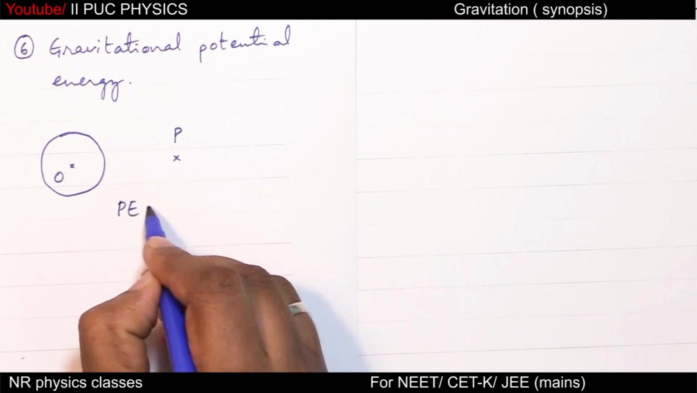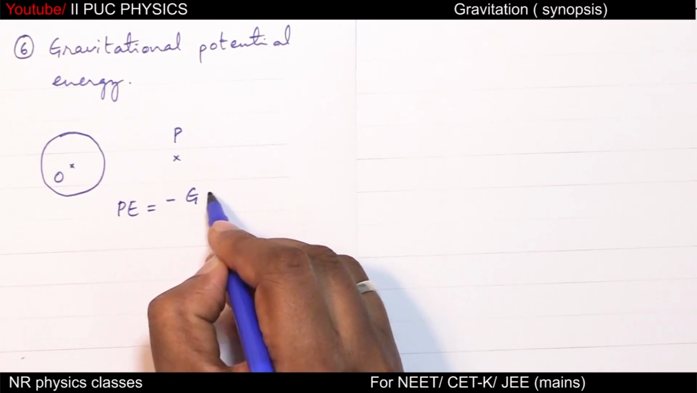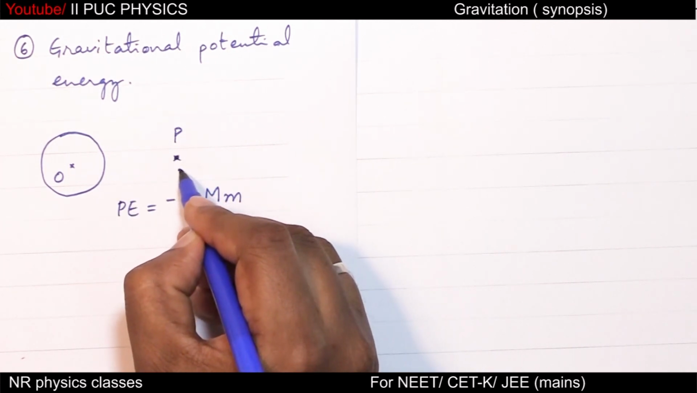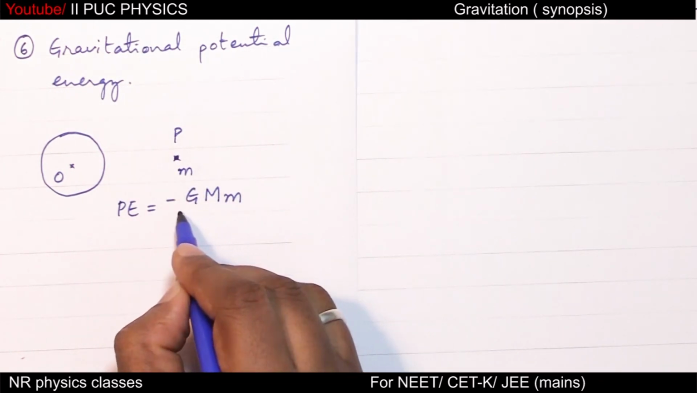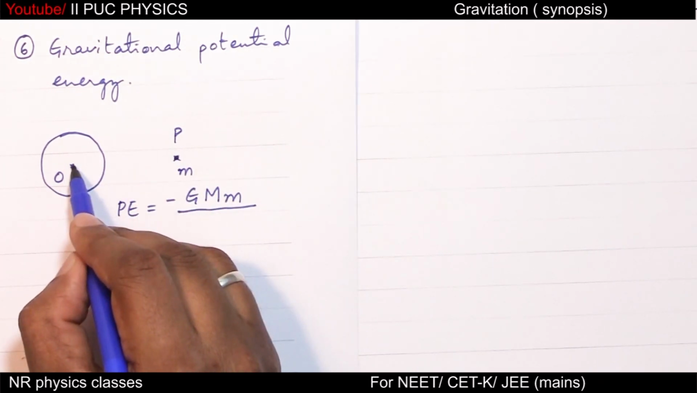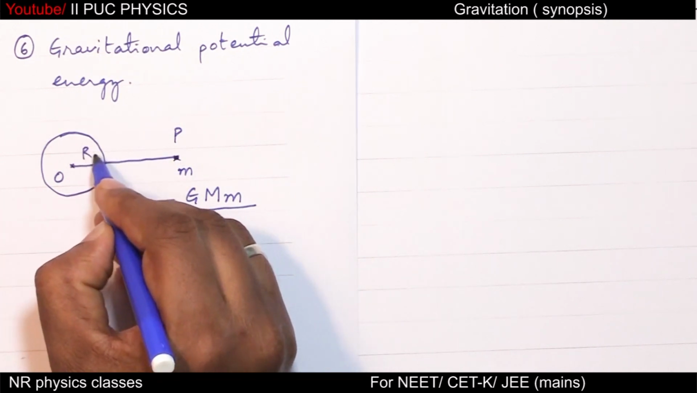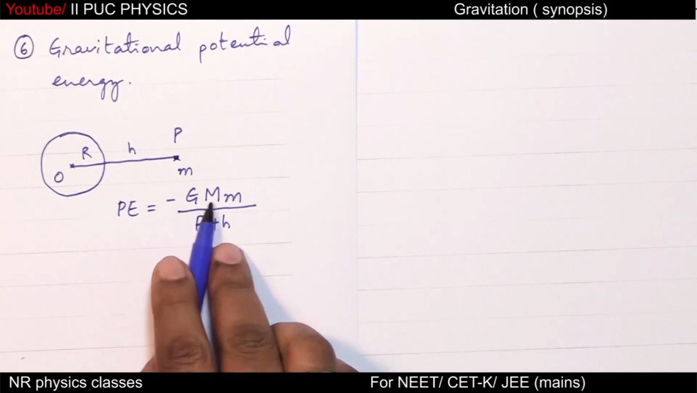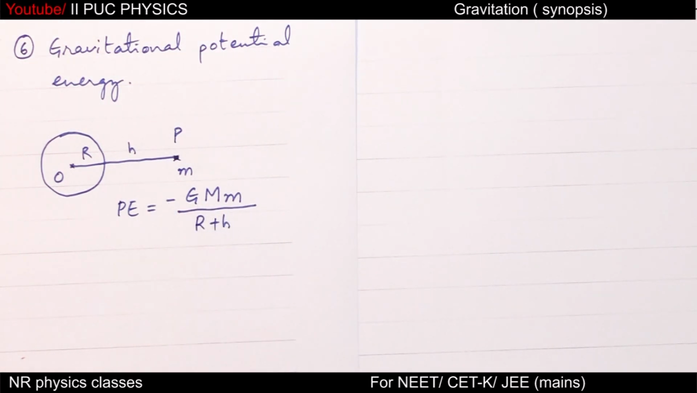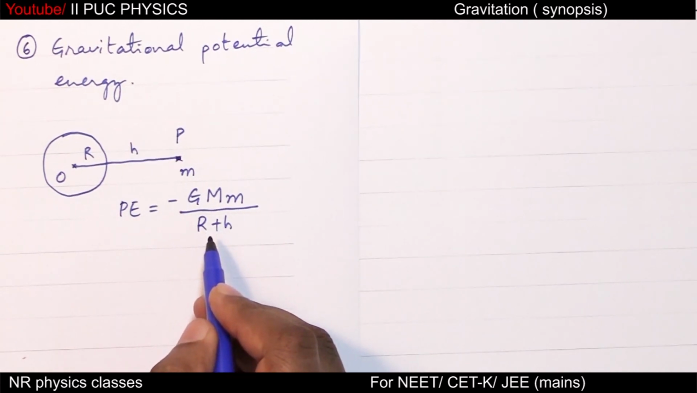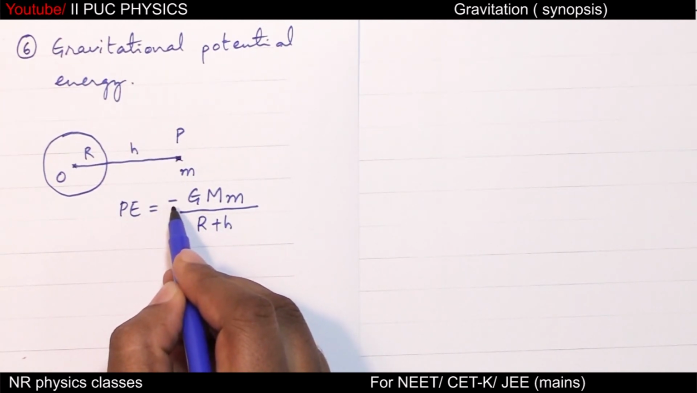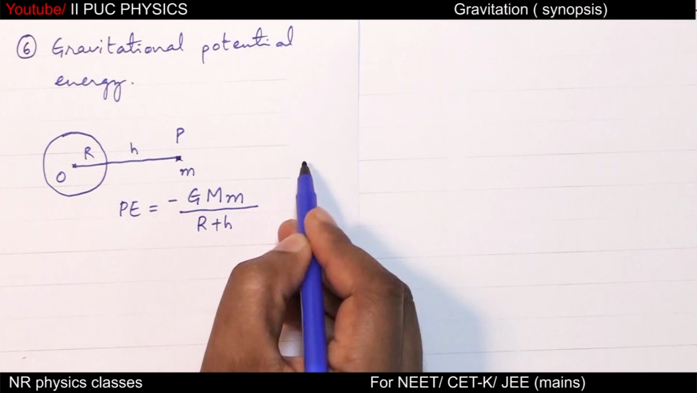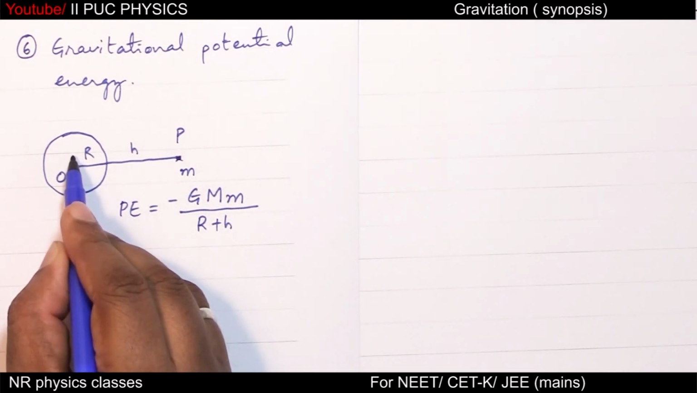So potential energy is given by minus G M m, M mass of the earth, m mass of the body which is brought from infinity to this point, by distance from the center to point P. It is R and h. Therefore R plus h, minus GMm by R plus h. This negative sign says it is attractive potential because every body is attracted towards the earth.